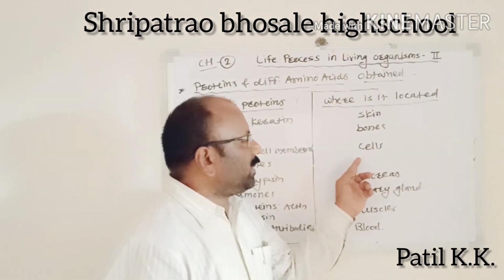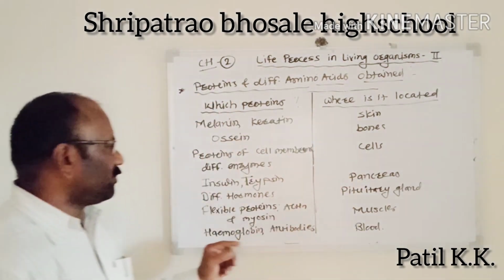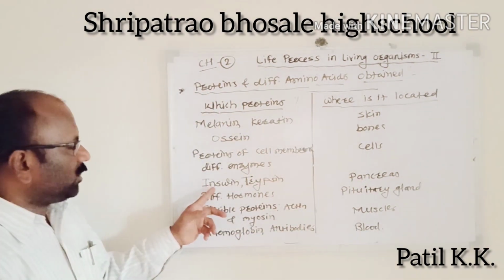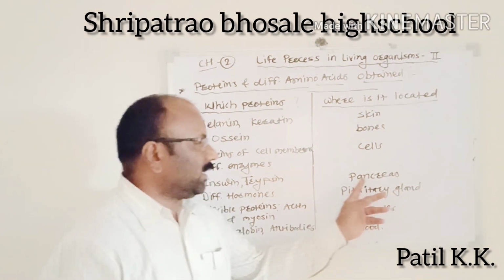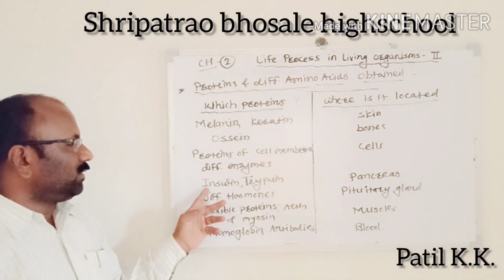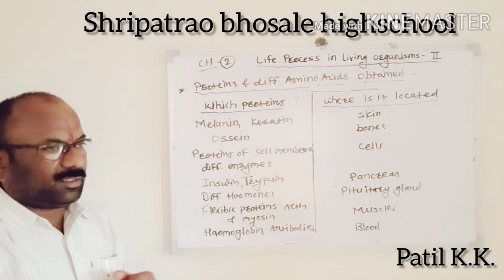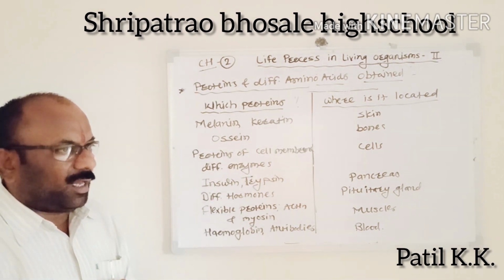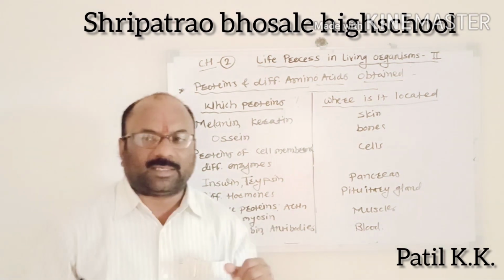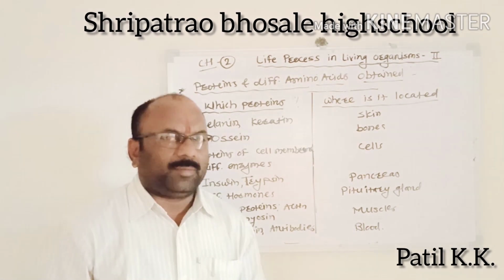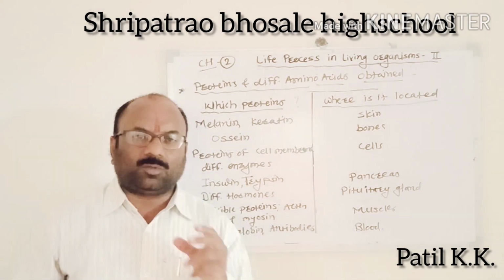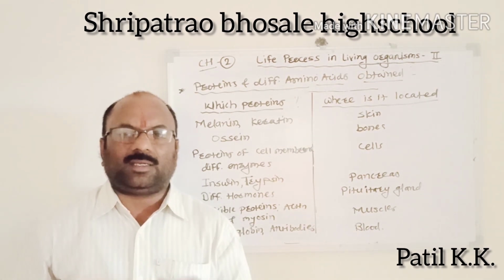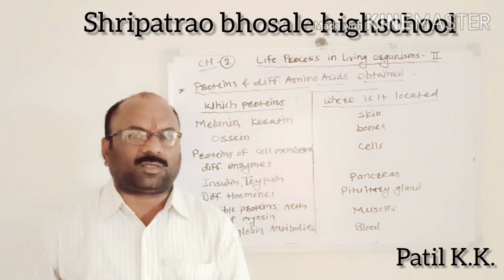And next are the proteins of the cell membrane and different enzymes. Where are they located? In the cells. And next are insulin and trypsin, found in the pancreas. You know insulin is a hormone. What is the function of insulin? It controls the sugar level in the blood.